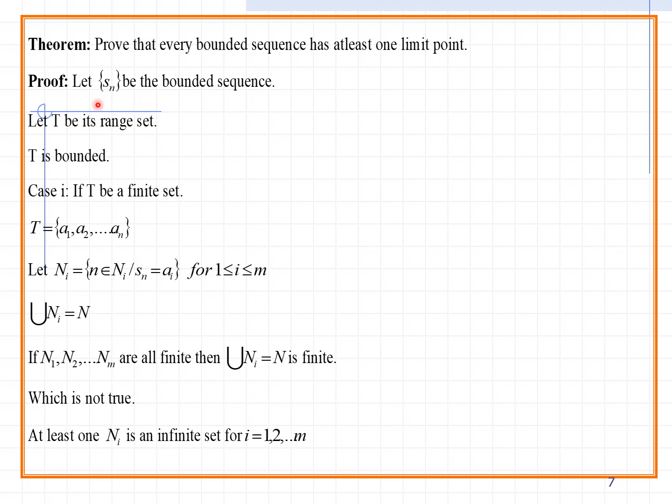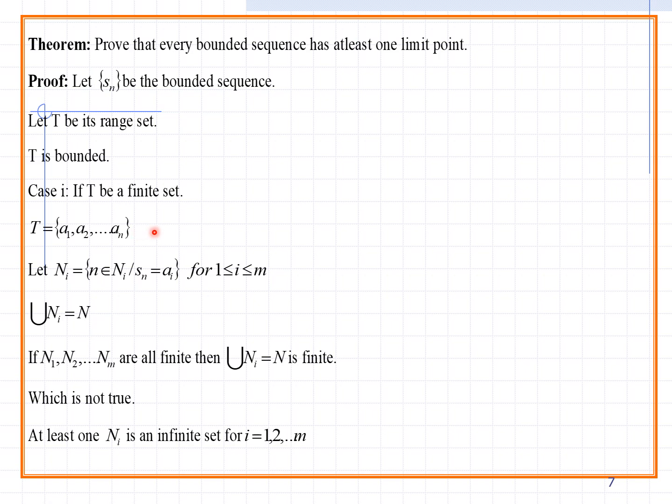In that time, how can we say the range is between minus 1 and 1? Let T be its range set. T is bounded. Capital T is bounded. So let us see case 1. T is bounded means if capital T is a finite set, capital T equals {A1, A2, ..., Am}. Already they said, capital T means the range. What is the range of these elements?